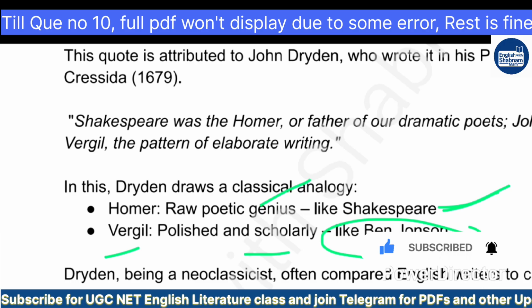So this was his aim, to portray them like this. Dryden, being a neoclassicist, often compared English writers to classical figures to measure literary greatness. To check how great they are, their work and their persona, John Dryden used to compare them with classical writers.